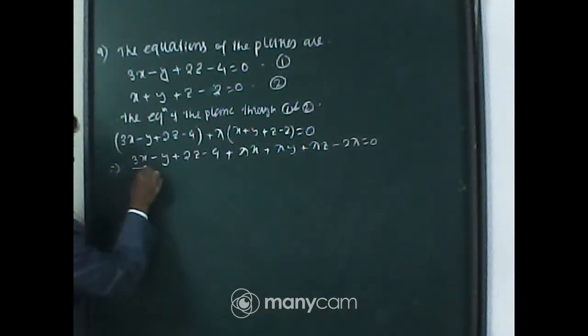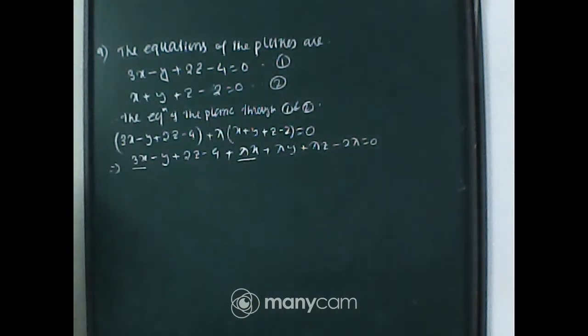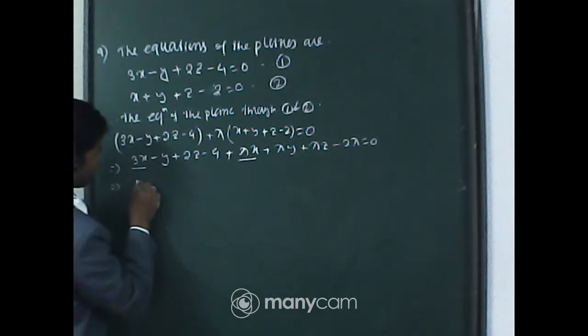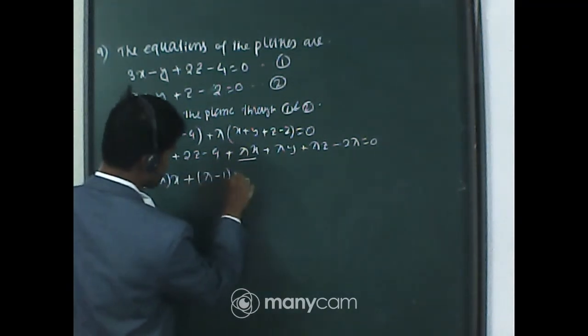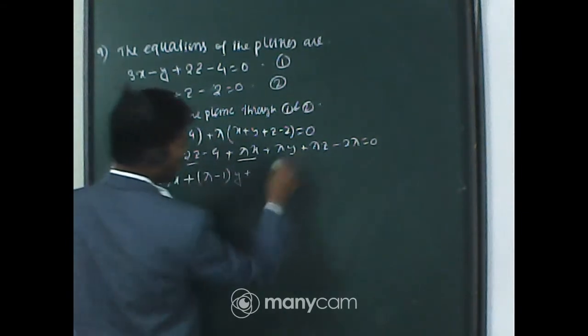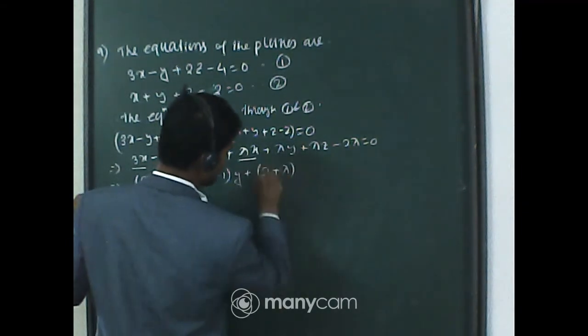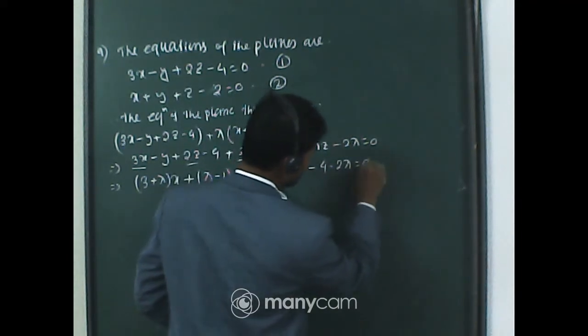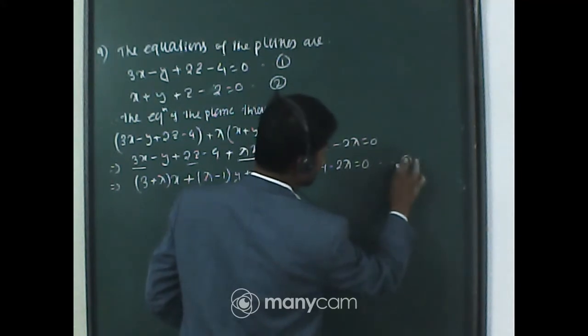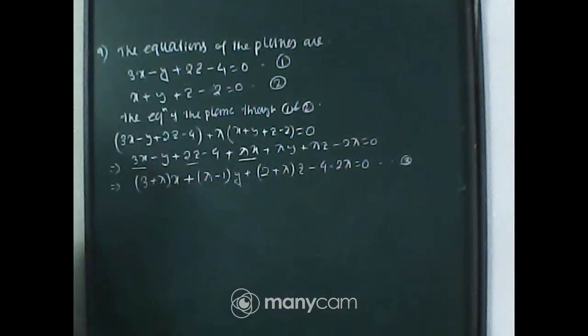Now look here, there are two terms which contain x. So if we can take x common from here, it will be (3 plus lambda) into x plus (lambda minus 1) into y plus (2 plus lambda) into z minus 4 minus 2 lambda is equal to 0. Let this be equation number 3. So this is the equation of the plane passing through 1 and 2.